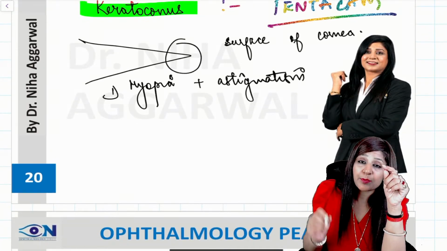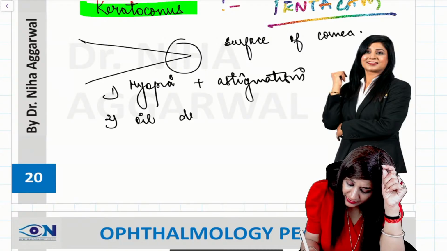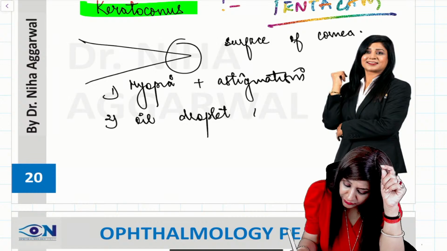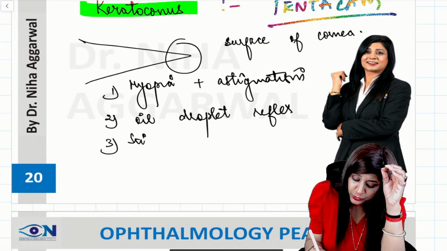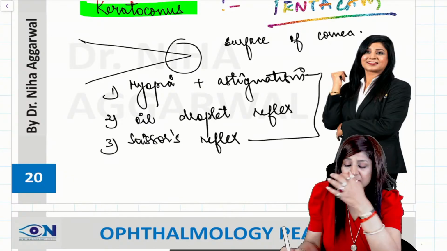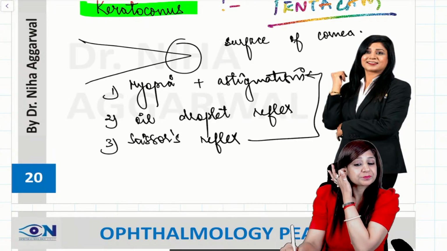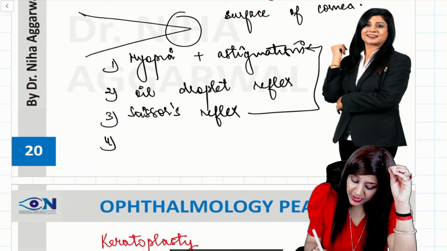Along with this, the tip of the cornea can present as the oil droplet reflex. Patient can present with the scissors reflex. So all these reflexes are very very important. Scissors reflex is due to the astigmatism. The type of astigmatism is the irregular astigmatism, and we also have the Fleischer's ring.